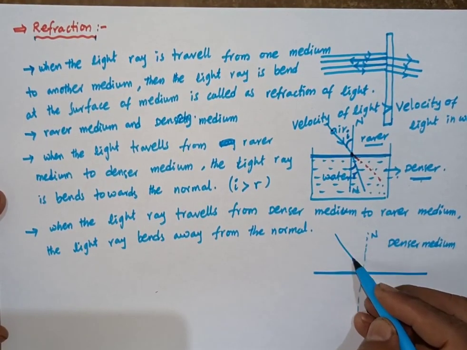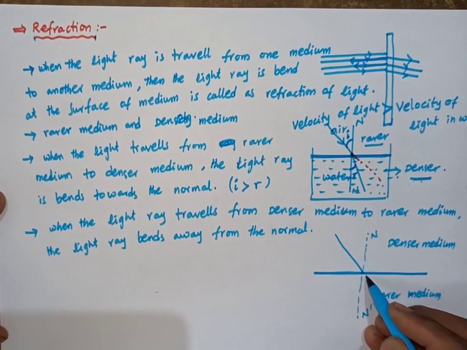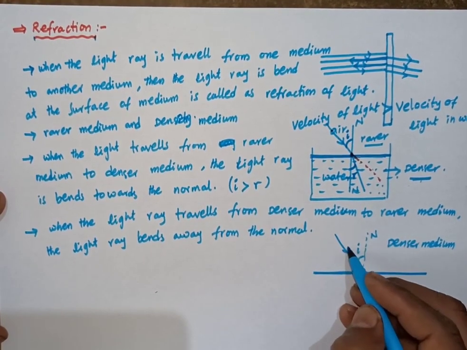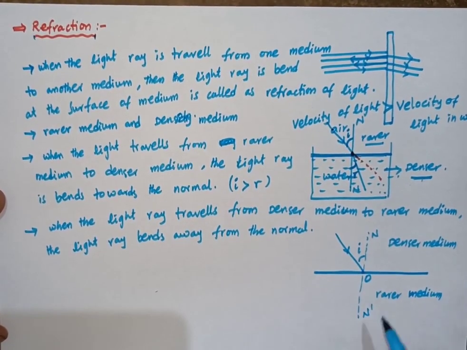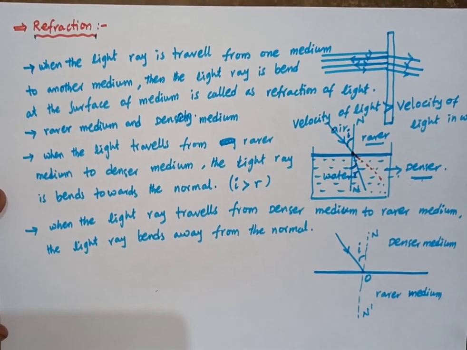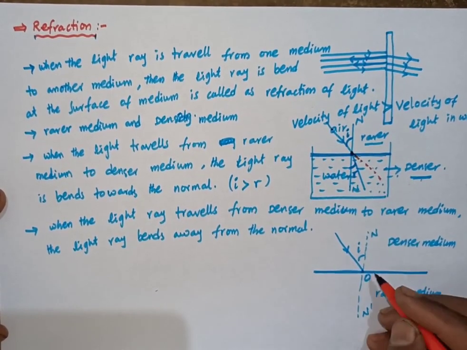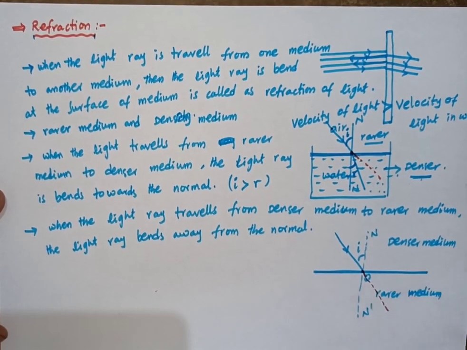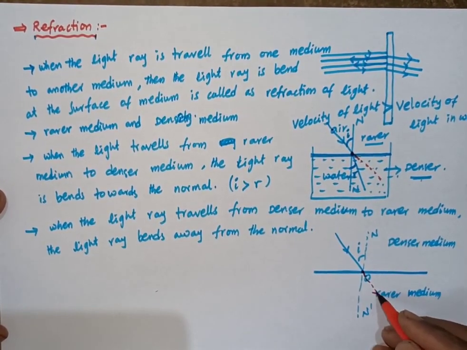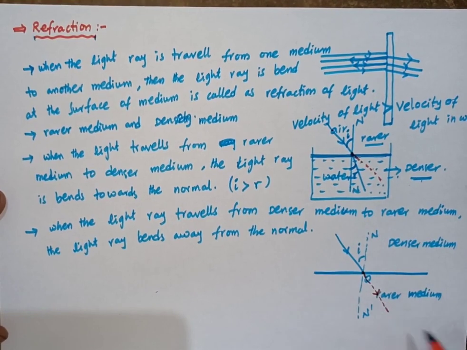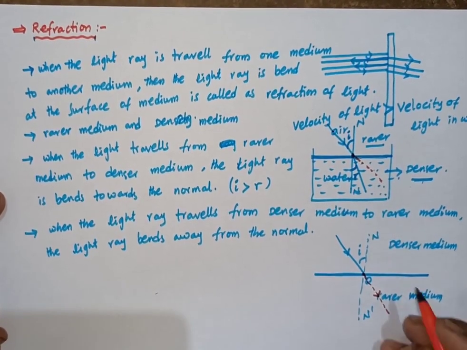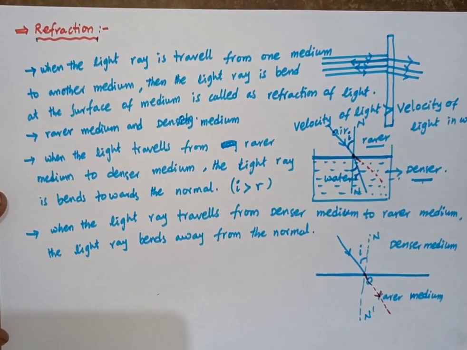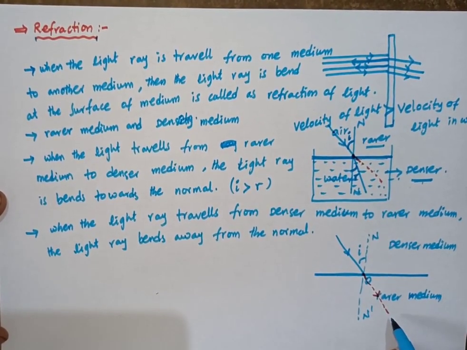The light ray is incident at point O. The angle is I. Without changing the medium, without bending, the light propagation direction is this.